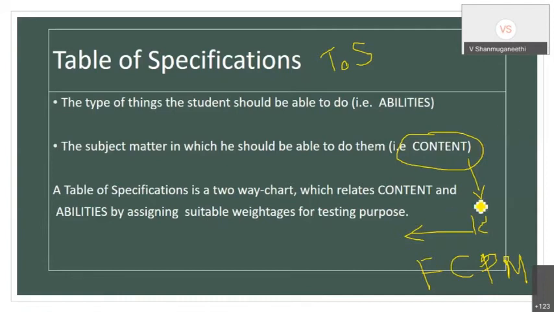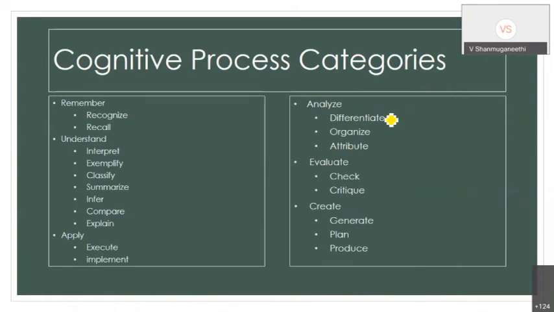The other dimension is called ability, where we are talking about Bloom's taxonomy. Not the basic Bloom's taxonomy, because that is single directional. Now we are going to discuss a two-dimensional one, where one dimension is the revised Bloom's taxonomy, the ability. So that is the table of reference. The two dimensions are ability and content. Since you are attending the pedagogy program, you are very well aware of the revised Bloom's taxonomy ability. That is nothing but remember, then understand.